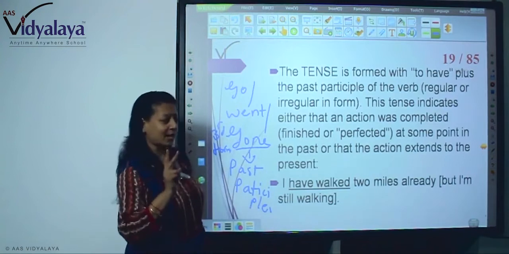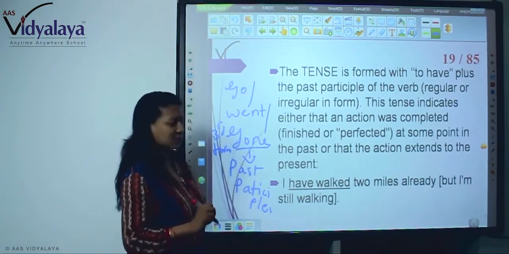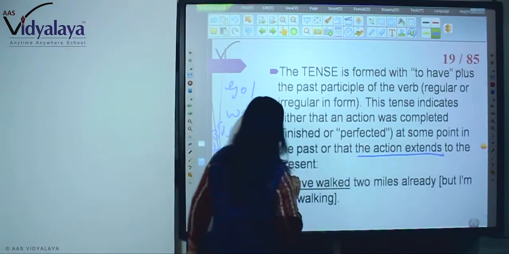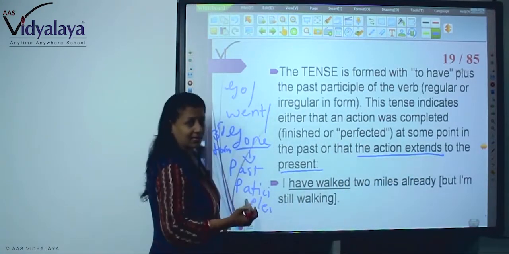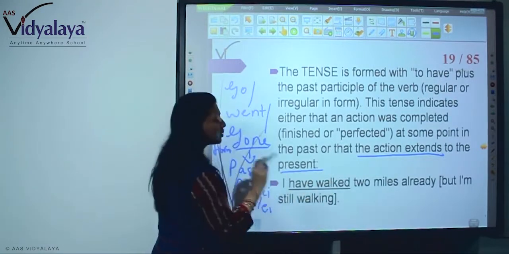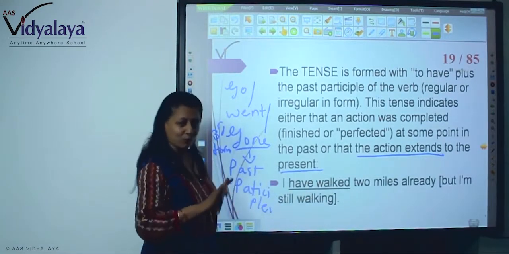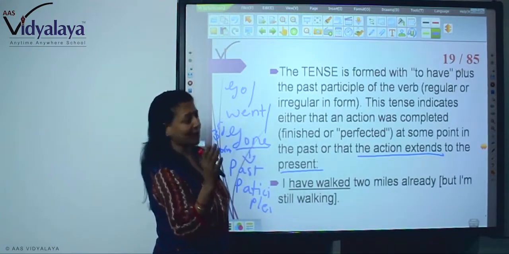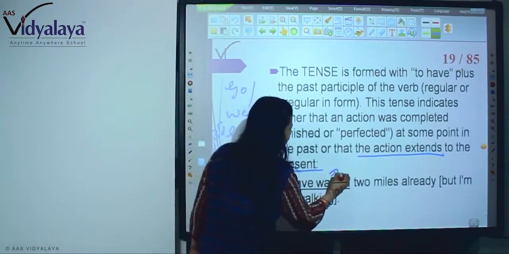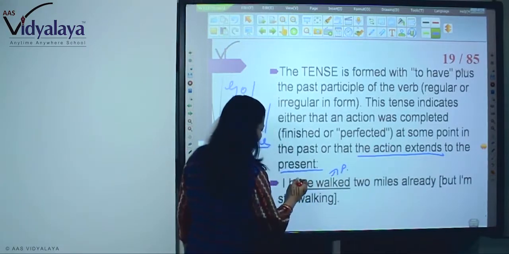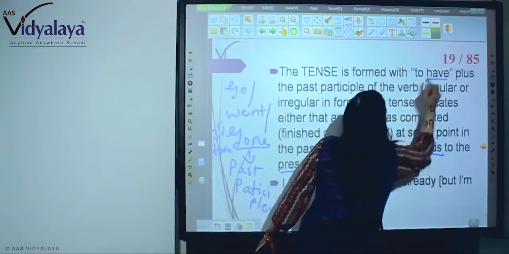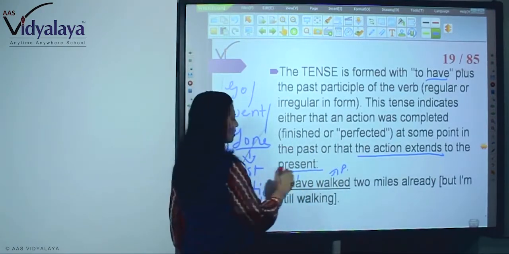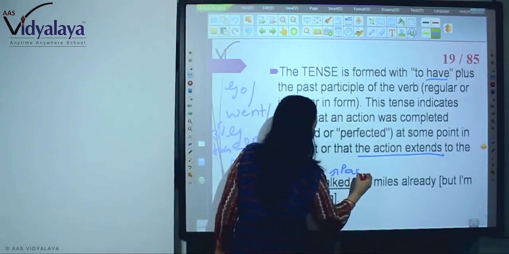I have walked 2 miles already, but I am still walking. Now here that action extends to the present. How are you explaining? I have walked 2 miles already. Still I am walking, but I have finished 2 miles. See, this is the past participle and this is have. So, to have plus past participle, that is your present perfect.